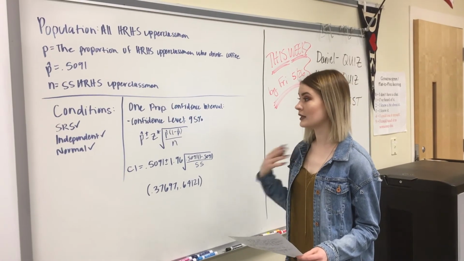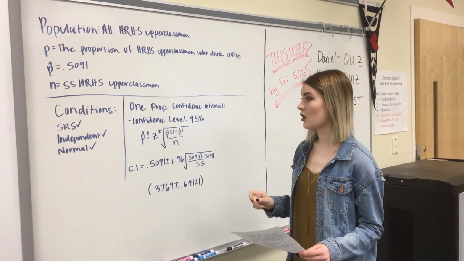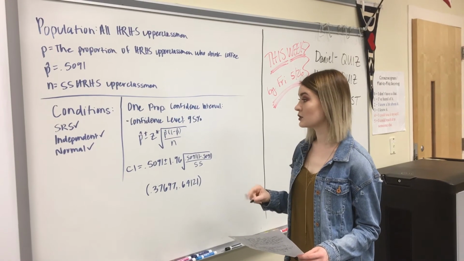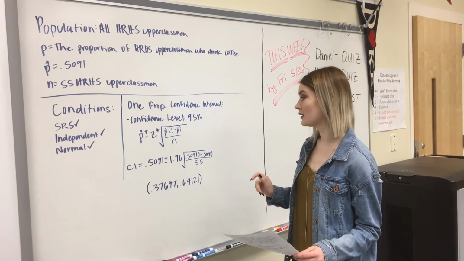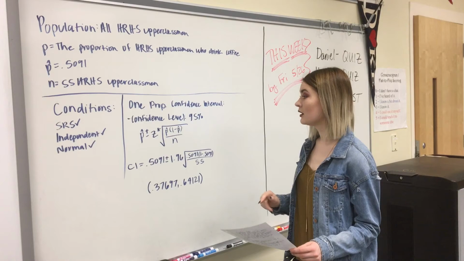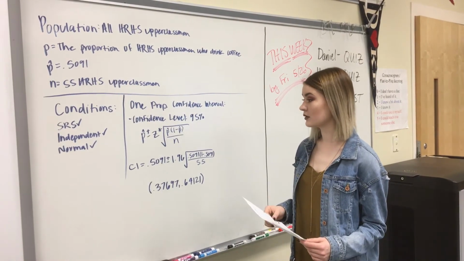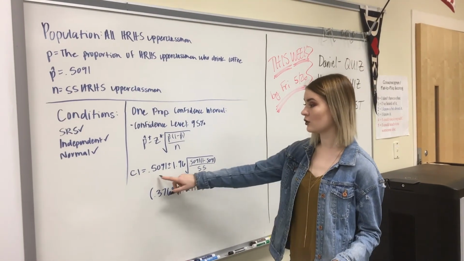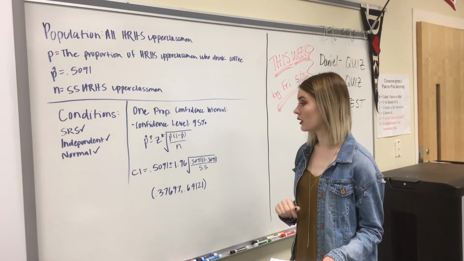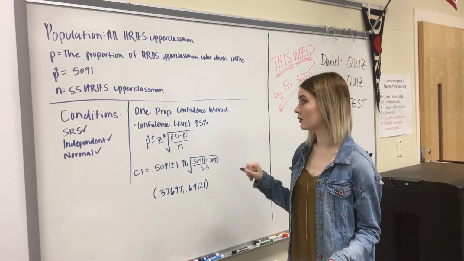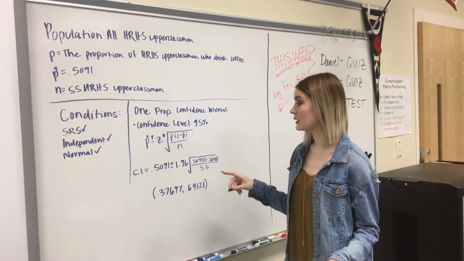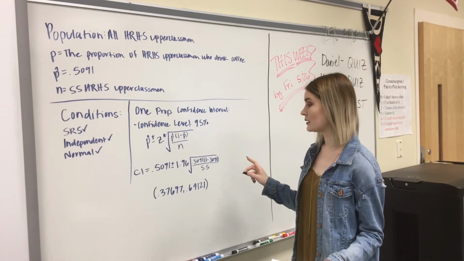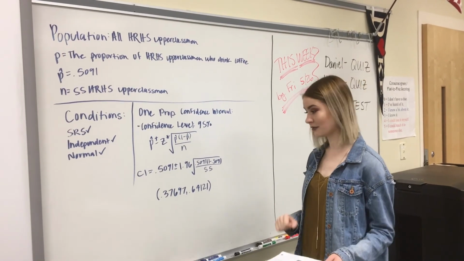And so our formula for that is p-hat plus or minus our critical value times the square root of p-hat times 1 minus p-hat over n. And when we calculated it, our p-hat value was 0.5091 plus or minus our critical value for 95% is 1.96, and we multiplied that times all of that stuff.